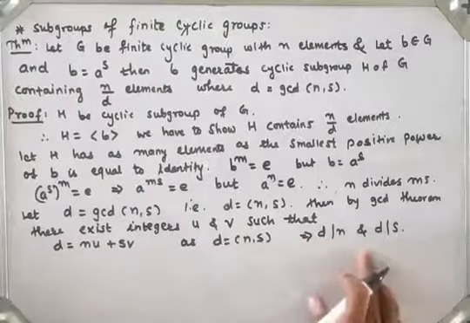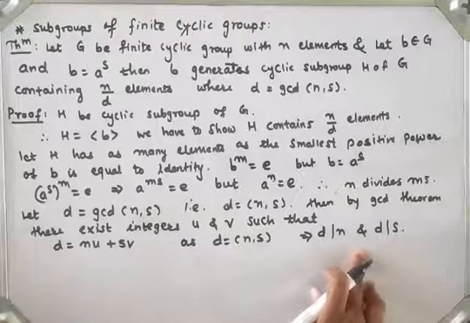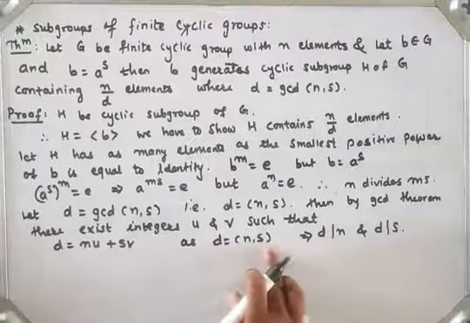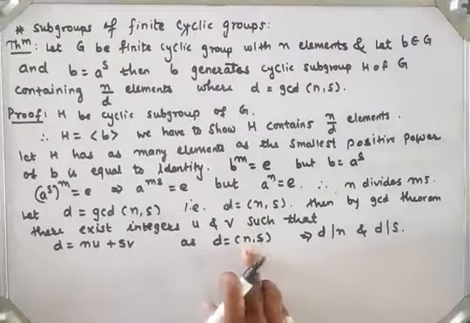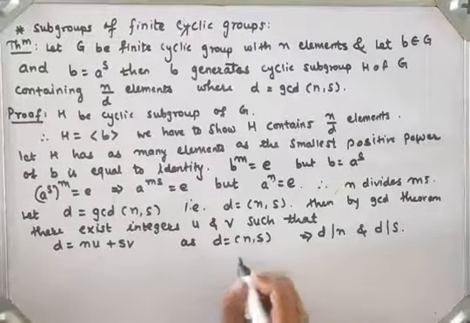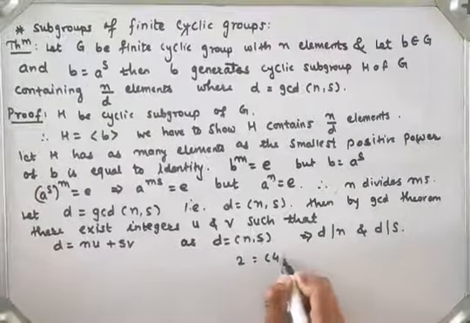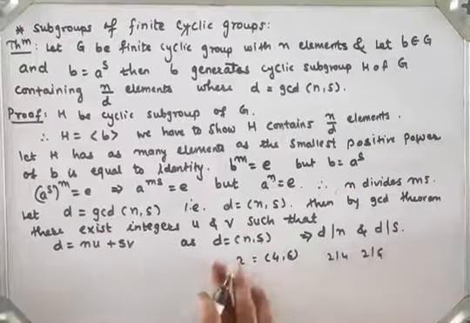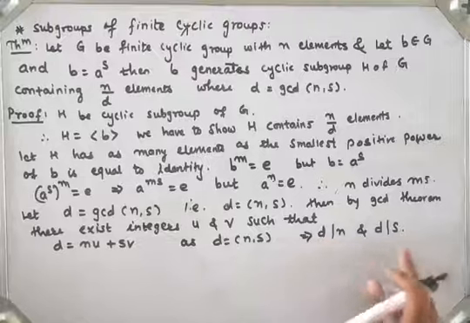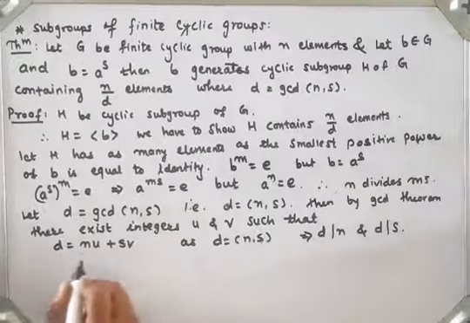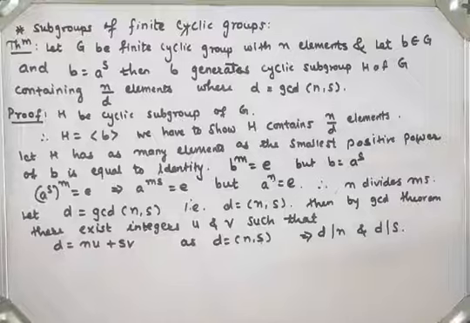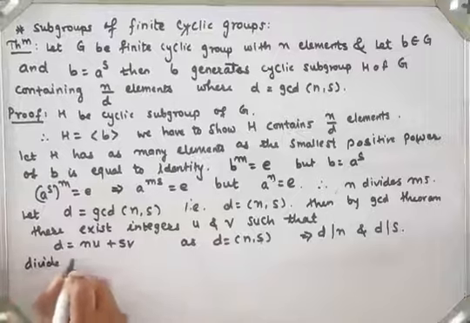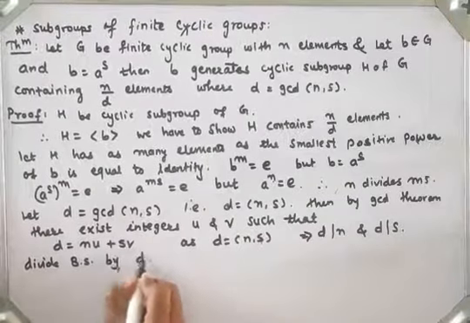We have this property in first year BSc algebra, divisibility theory. If d is the GCD of n and s, then d divides n and d divides s. For example, 2 is the GCD of 4 and 6, so 2 divides 4 and 2 divides 6. So I will divide this equation throughout by d, dividing both sides by d.